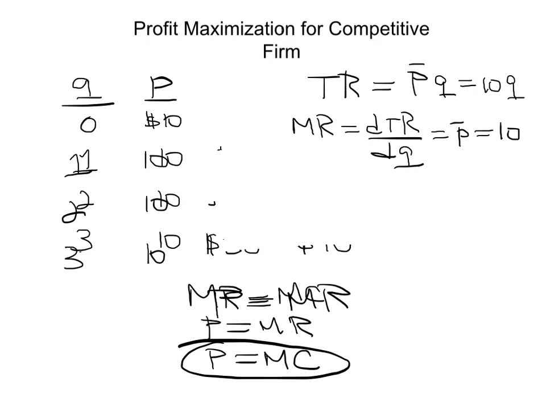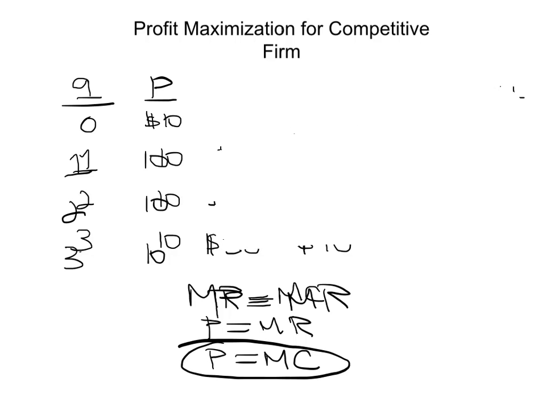So clearly when we see that marginal revenue is the derivative of the total revenue equation, and one of the terms in that total revenue, which is price, is constant, then the derivative is going to be equal to that constant, which is the price. And then finally, we put this in a graph.